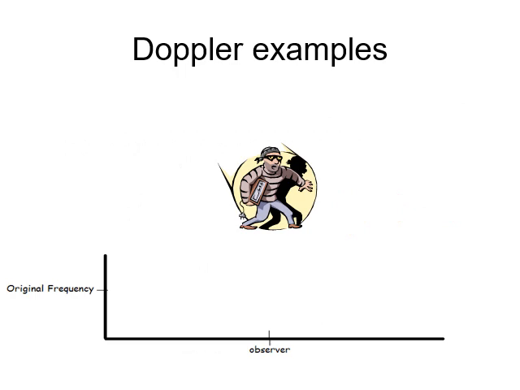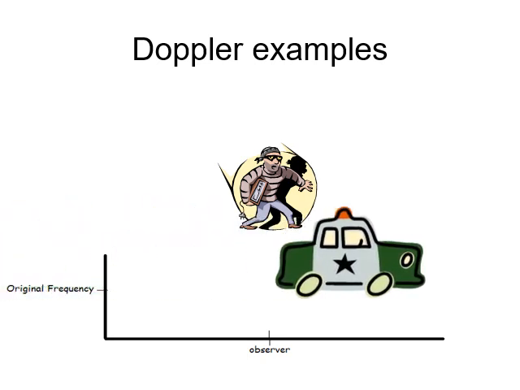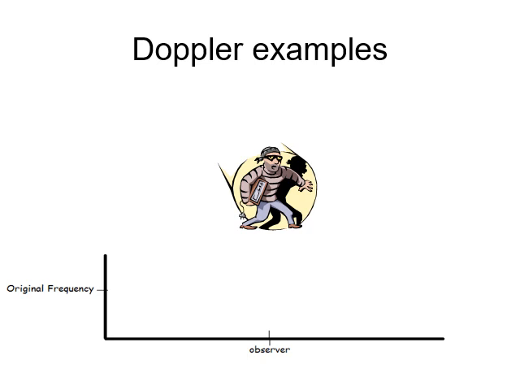Now, you have all probably experienced this in your life. This is a very common example. I mean, the last time you committed a crime and you were running from the cops, because, you know, that's so common, right? You are running around and hiding from the cops, and the cops might be driving by and their sirens are blaring. Now, as the cop drives by, when the cop is traveling towards you, the waves are squishing, and so the actual pitch you hear isn't the pitch it emits, but is actually a little bit higher pitch. And then when the cop moves away from you, it'll be a lower pitch.